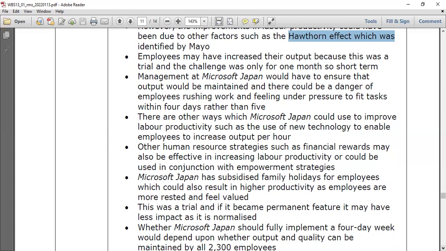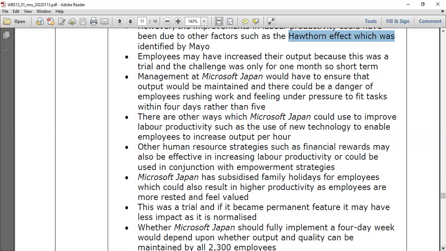For the supporting points, you can use your knowledge, examples and citations as much as possible. This is Unit 3, advanced level, so you can write anything in your answers. More points, more marks. At least try to write 4 positives and 4 negatives, then only you can get a good answer and good marks. So employees may have increased output because this was a trial, a small period, short term.